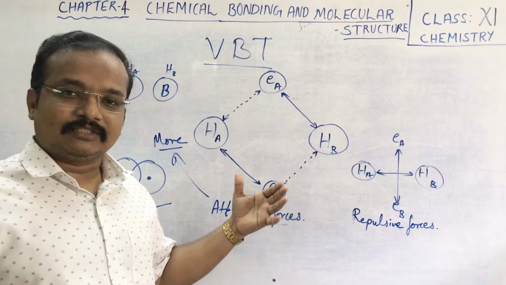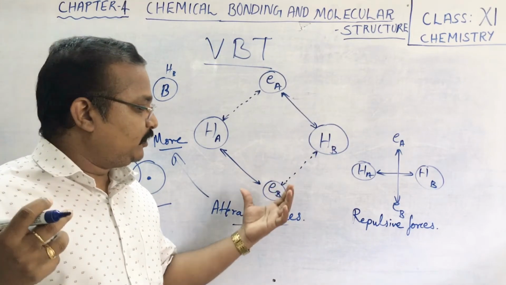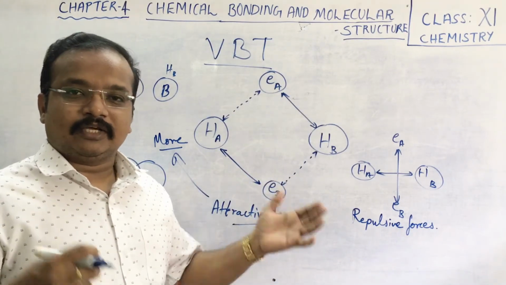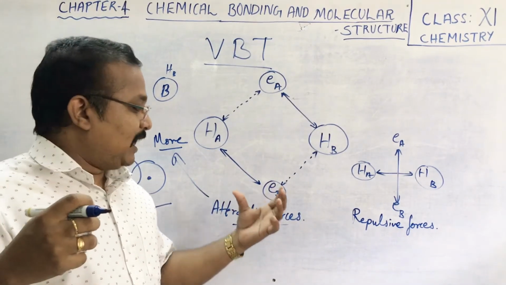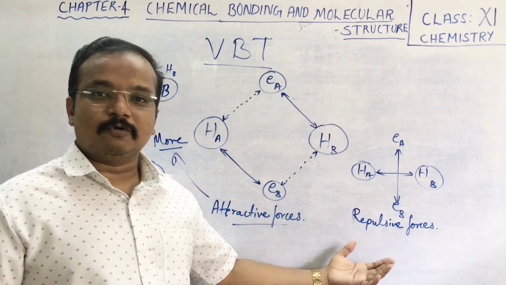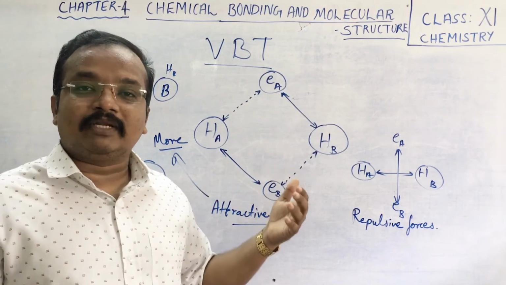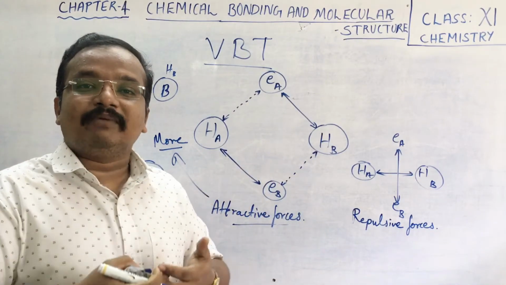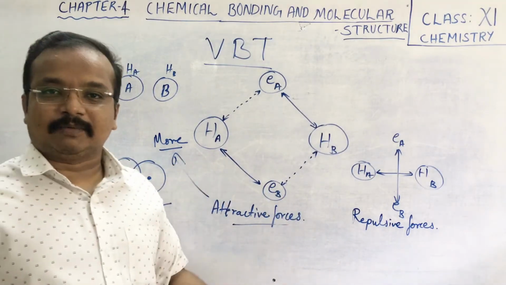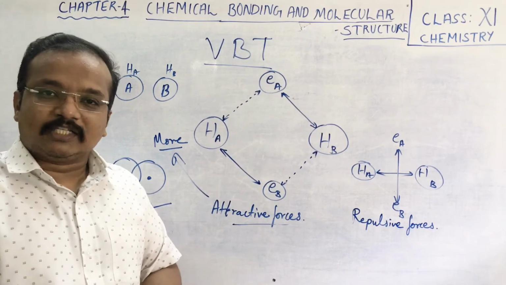When atoms approach each other, if the magnitude of the new attractive forces along with the old attractive forces is more than the repulsive forces, the atomic orbitals tend to overlap each other and formation of the molecule takes place. So this is what is explained with respect to valence bond theory.